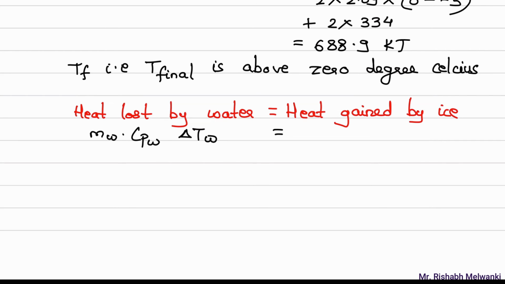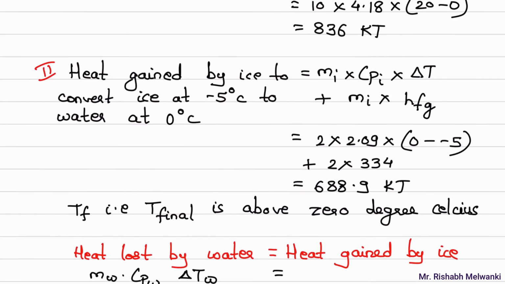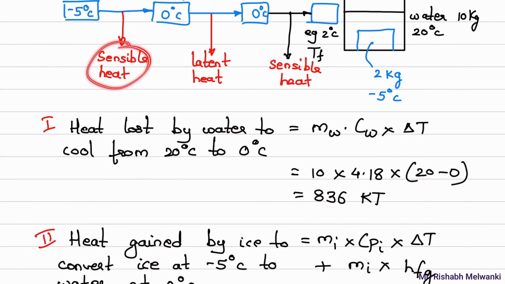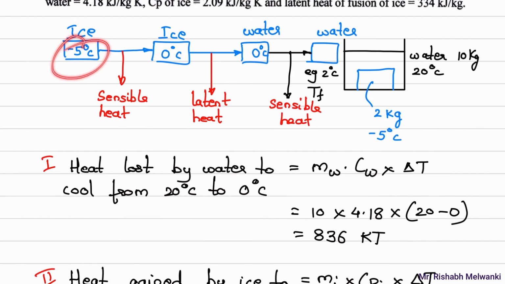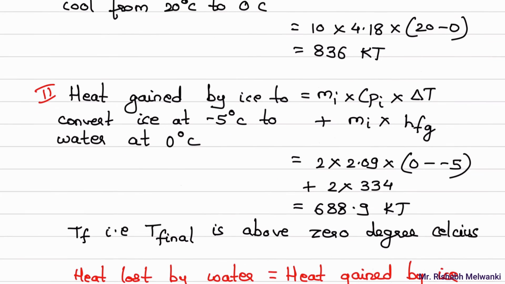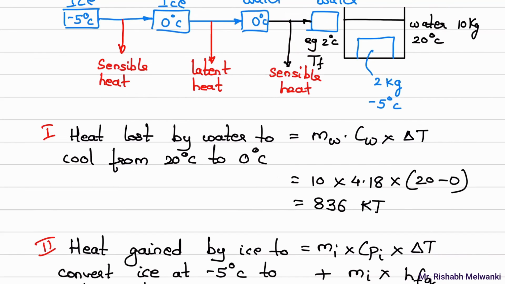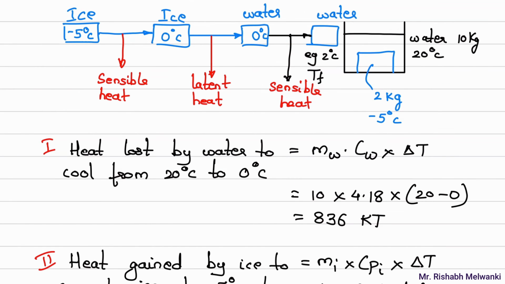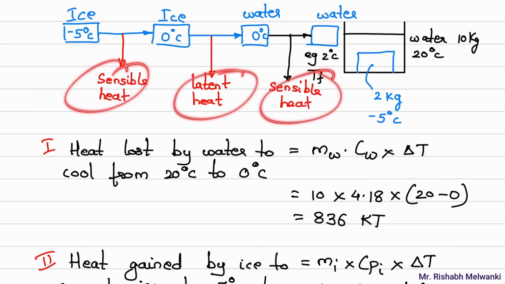What will that be? It will be 3 heats now. It will be the sensible heat to convert ice from minus 5 degrees Celsius to 0 degrees Celsius. Then the ice will get converted into water by absorbing the latent heat. And again, we have already discussed that T final is above 0 degree Celsius, so there will be sensible heating of the water which is converted from ice, not the outer water. Don't get confused. So we have to consider three components of heat over here.